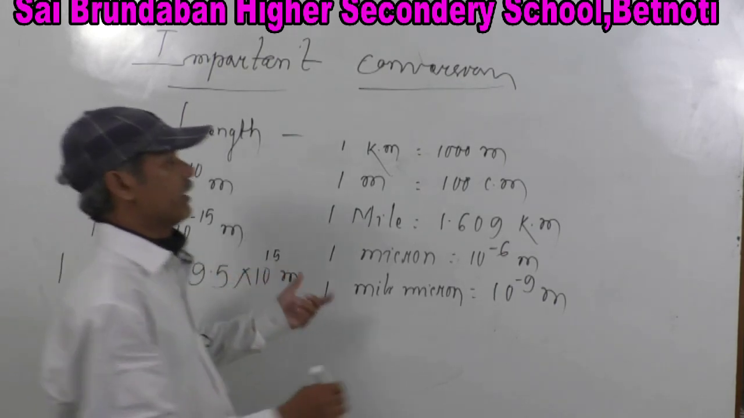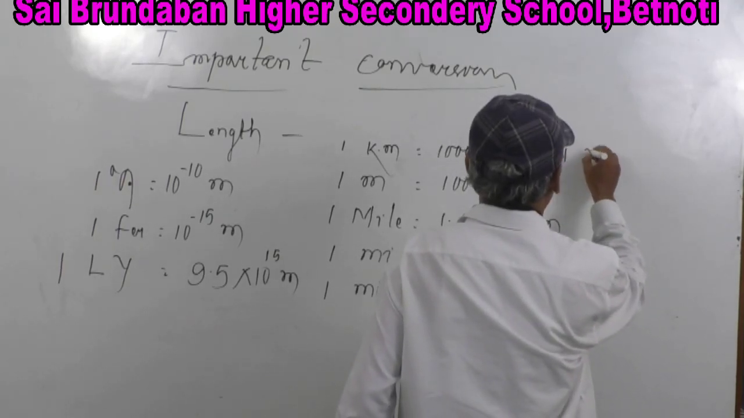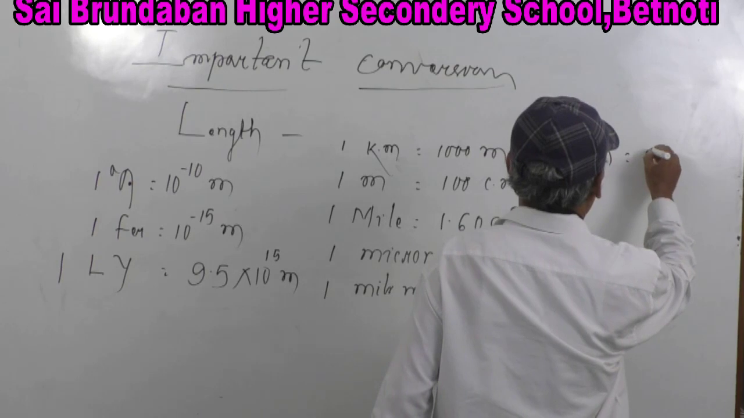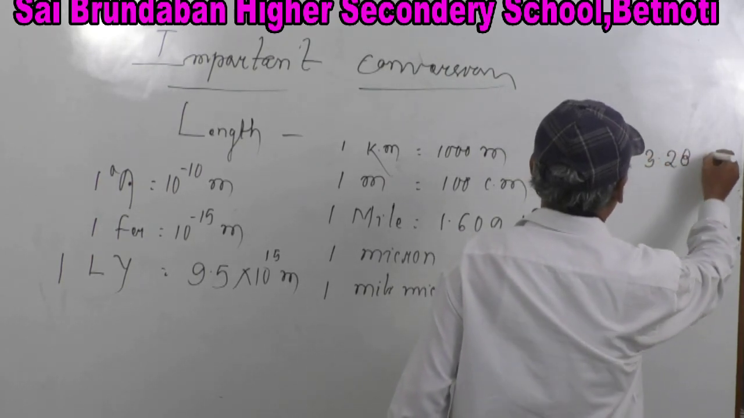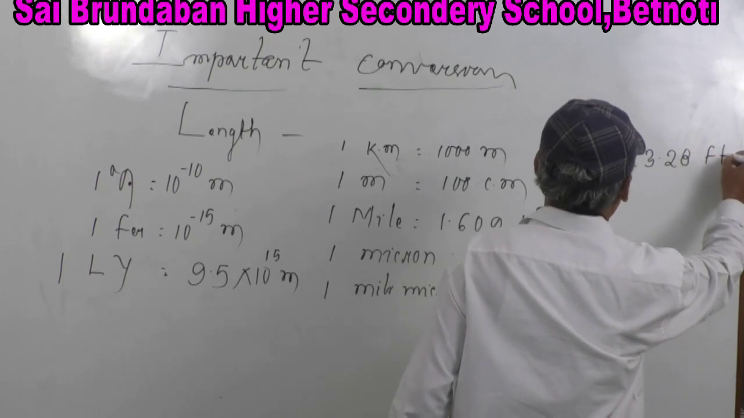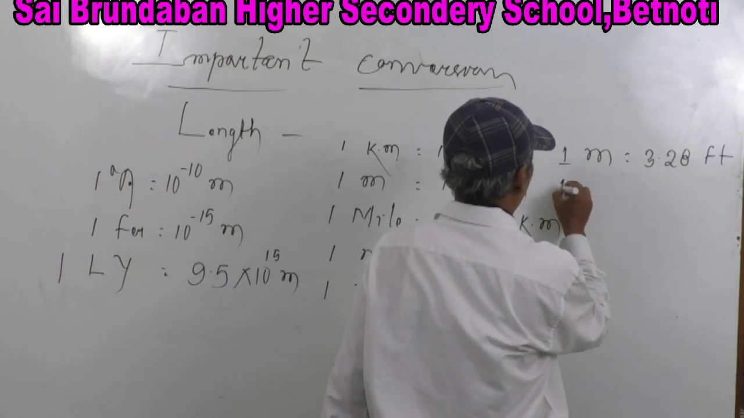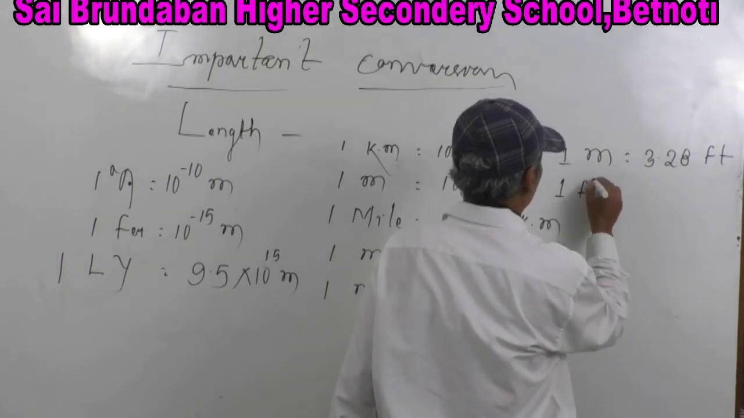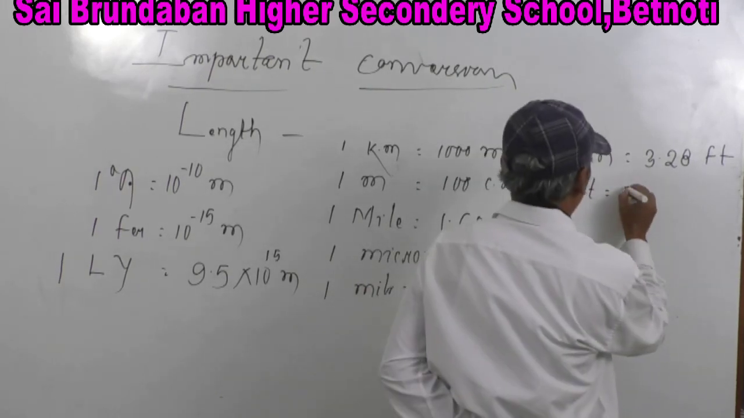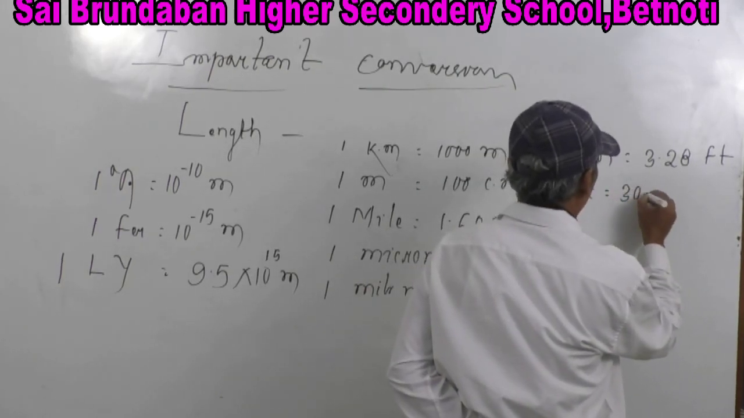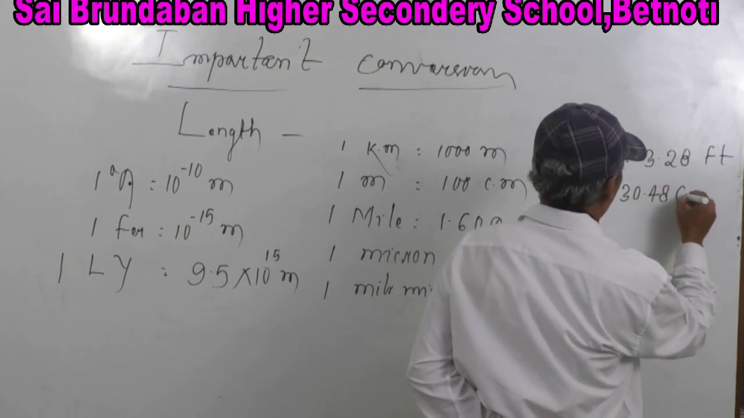1 meter is equal to 3.28 feet. 1 feet is equal to 30.48 centimeter.